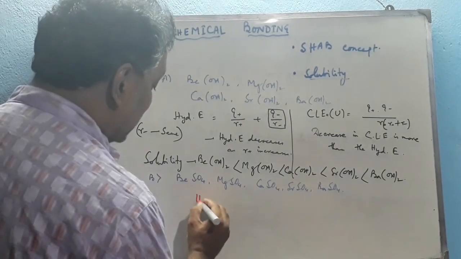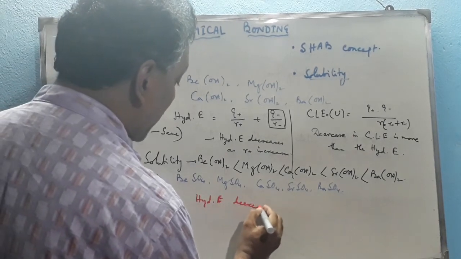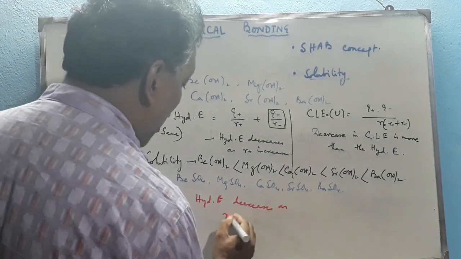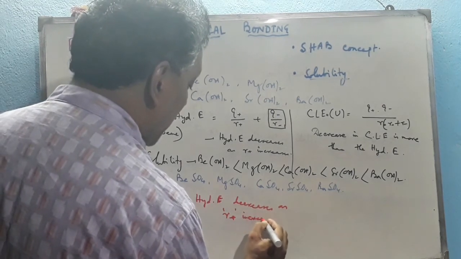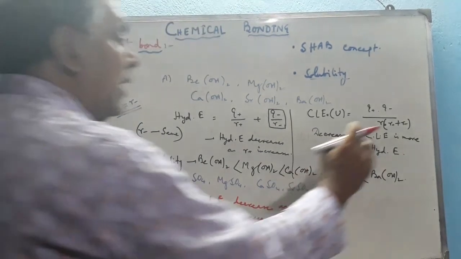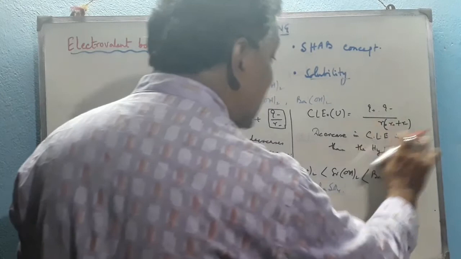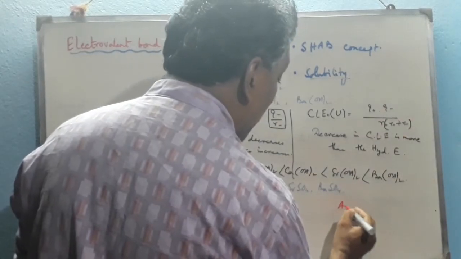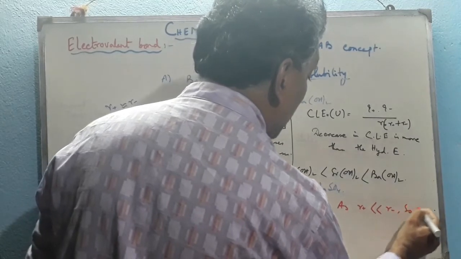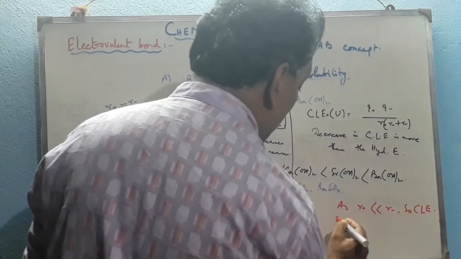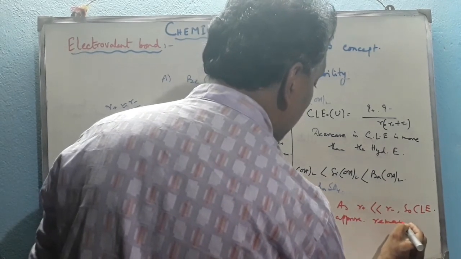Again, hydration enthalpy decreases as R plus increases. But here, since R plus is very much less than R minus, CLE approximately remains constant.